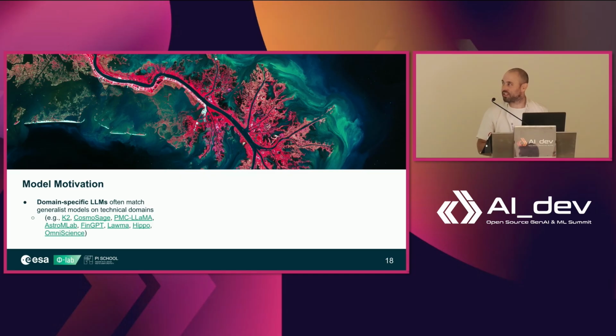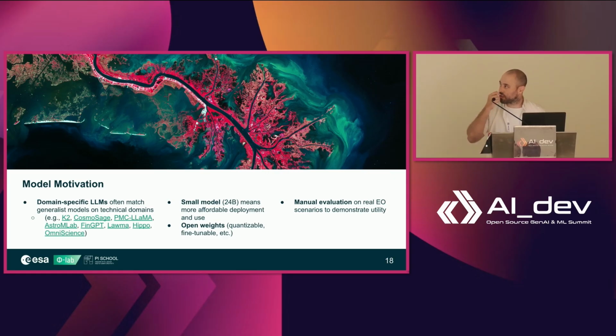Well, there is enough literature that shows that when you do it well, domain-specific LLMs can often match and sometimes outperform generalist models, mainly on technical domains. The fact that we can use a smallish model, which will be open sourced, of course, means that the community later on can do essentially whatever they want to it. They can quantize it, they can fine-tune it, they can do their own custom deployment relatively affordably. And while we are developing this, we are always checking on the actual manual evaluation on the real EO scenarios that we create to check whether the fine-tuning that we're performing actually is improving on the benchmarks or not.